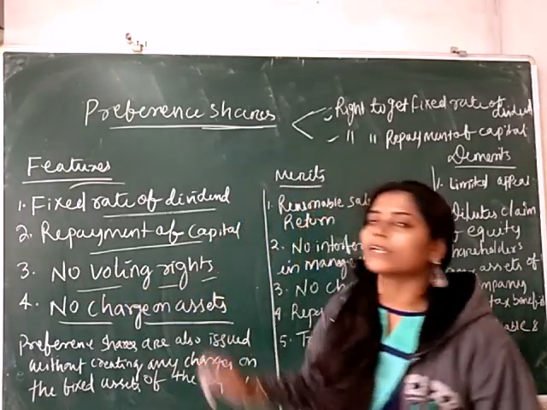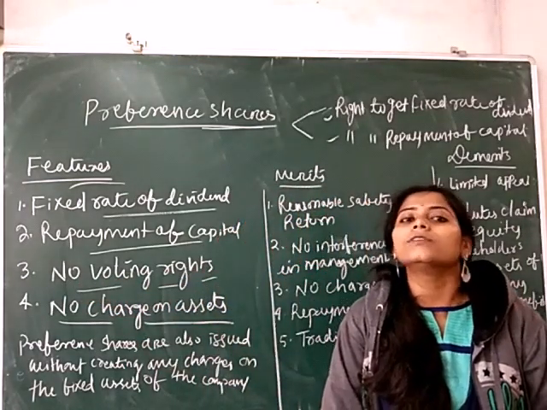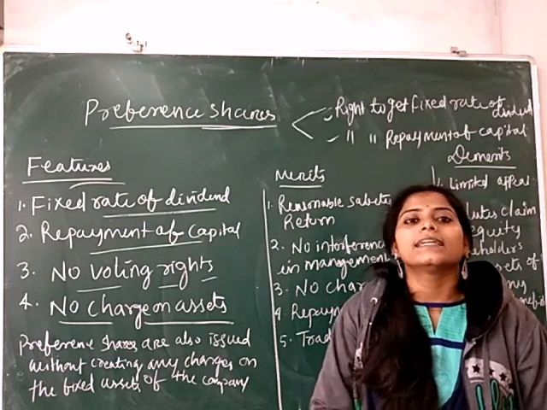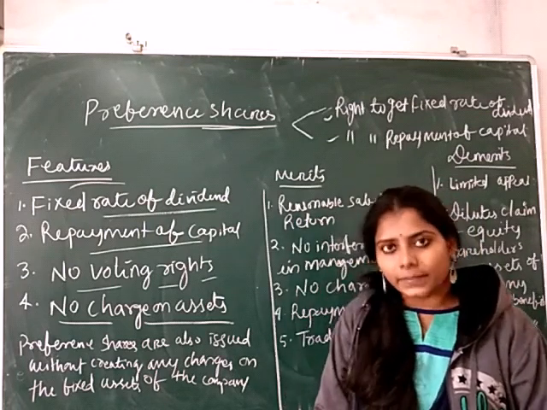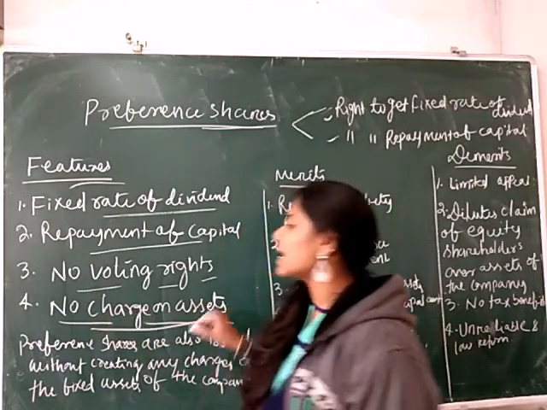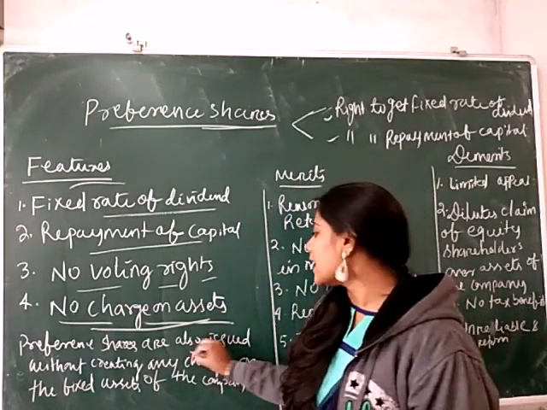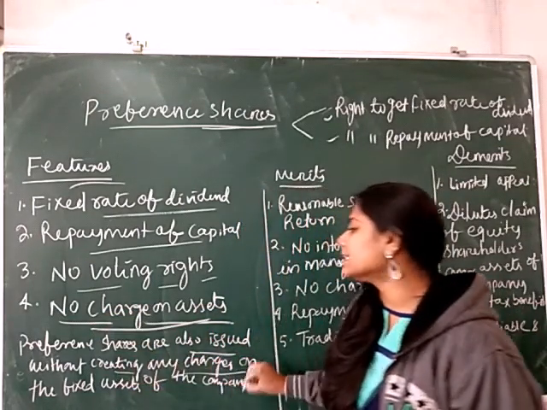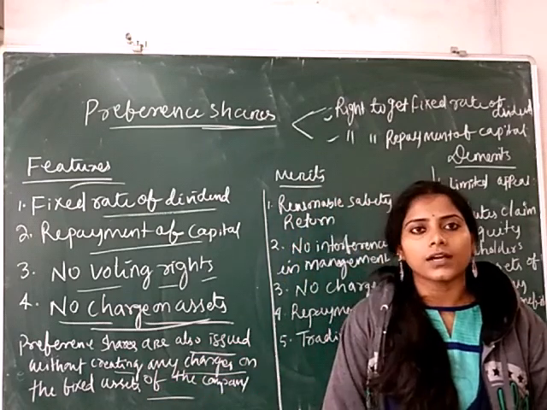Next is no voting rights. Preference shareholders have no voting rights. That means they cannot participate in the management meeting. Next is no charge on assets. Preference shares are also issued without creating any charge on the fixed assets of the company.